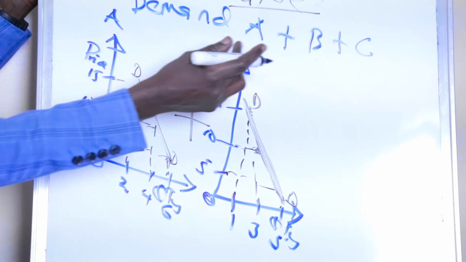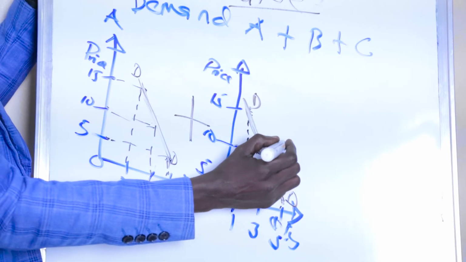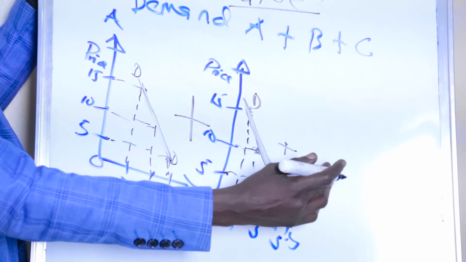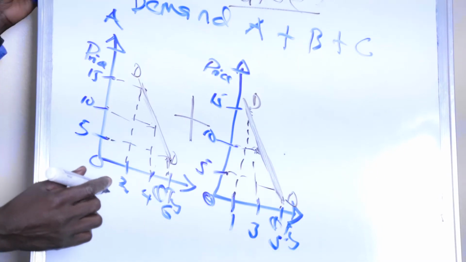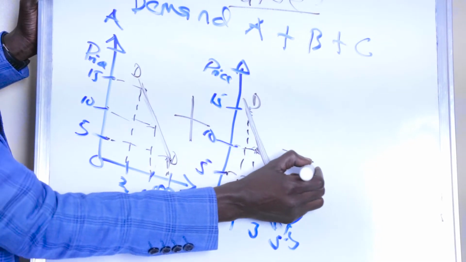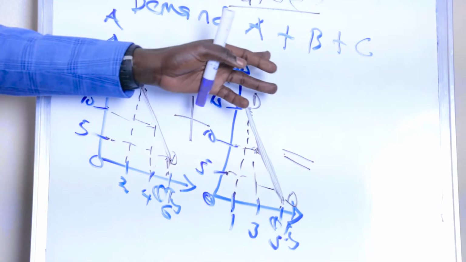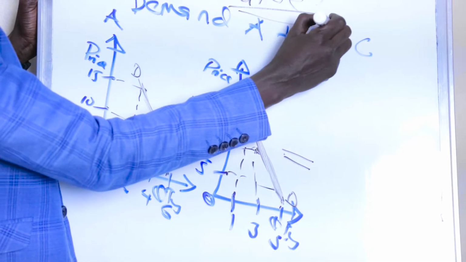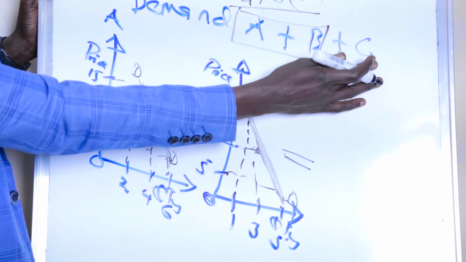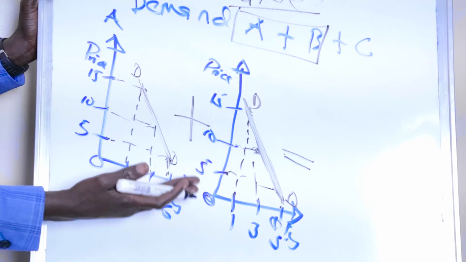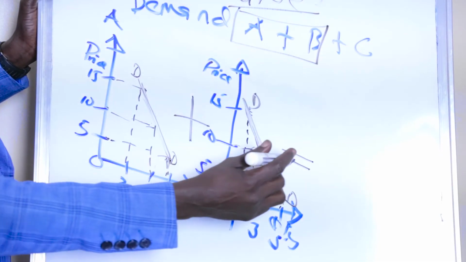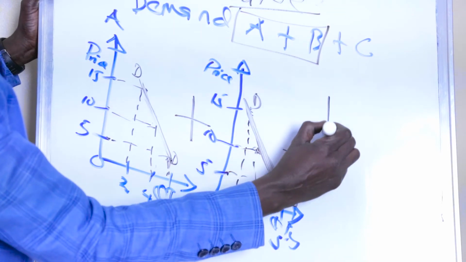I was supposed to add another consumer here, but because of the space left, I am going now to draw the market demand curve for consumer A and consumer B. But you can add consumer C using the same scenario. So what happens to the market demand curve?